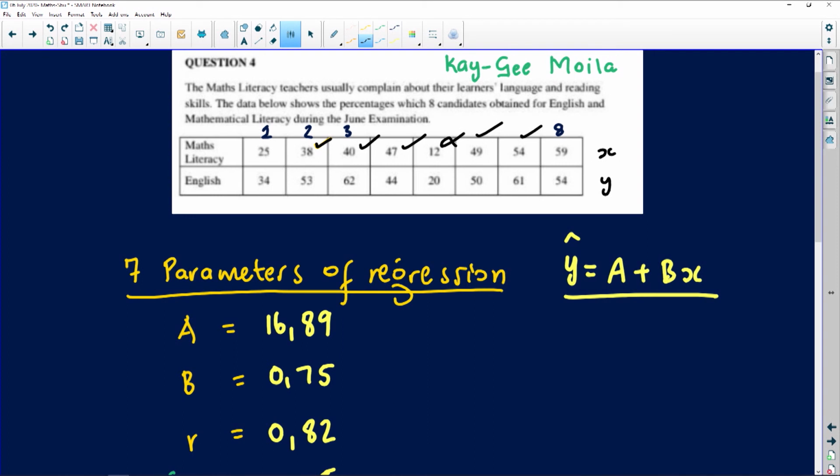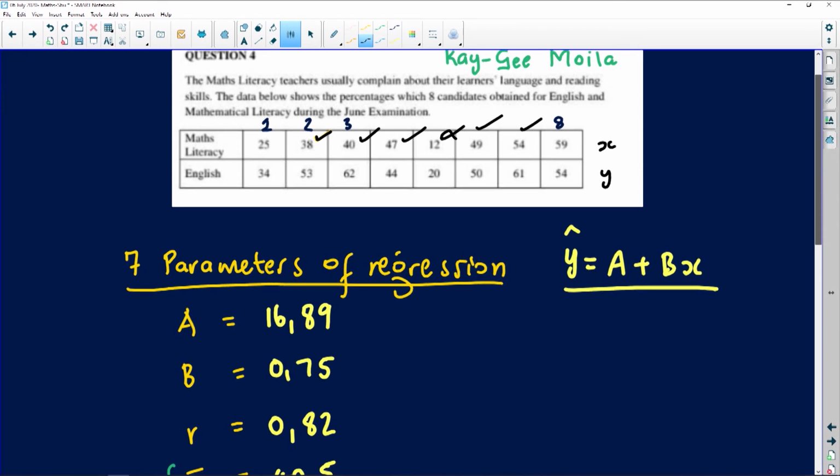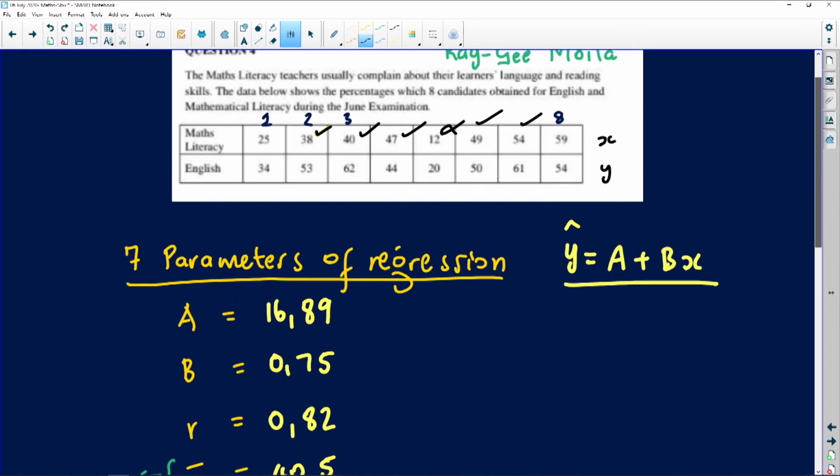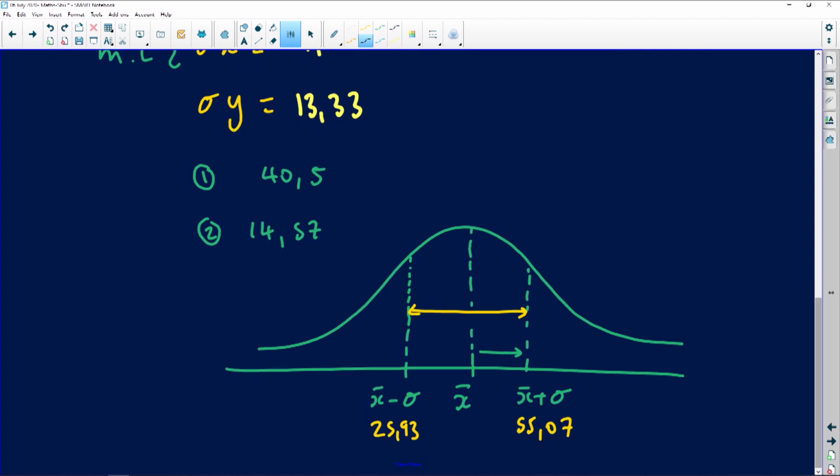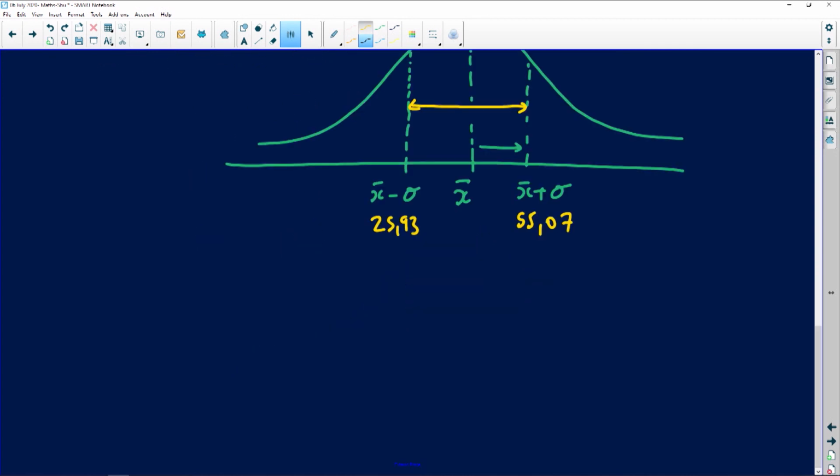59 is out. So we've got 1, 2, 3, 4, 5 marks in total. 5 marks lie within. They are between those two numbers that we discussed here. So those are going to be your answers. Basically, we've got 5 learners who have marks that lie within 1 standard deviation from the mean.